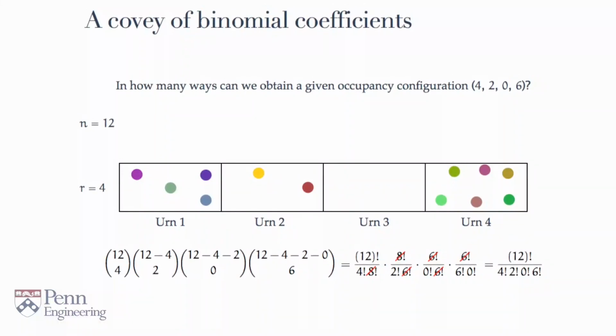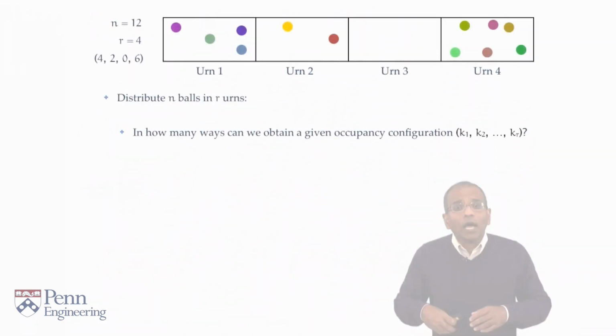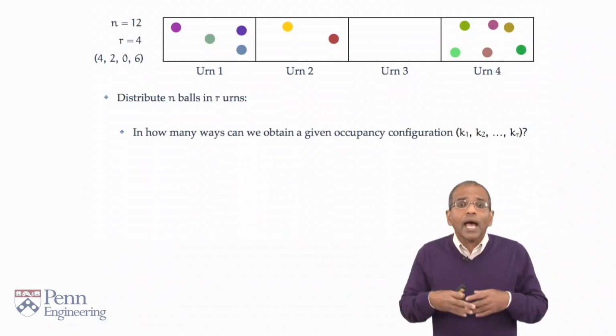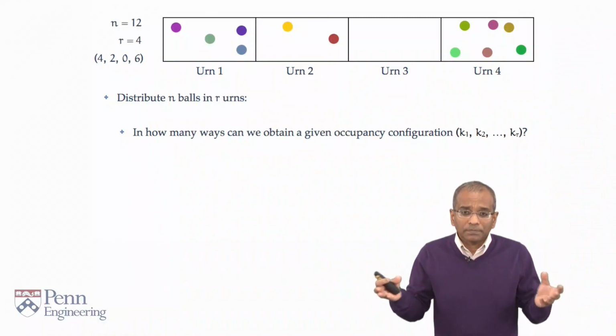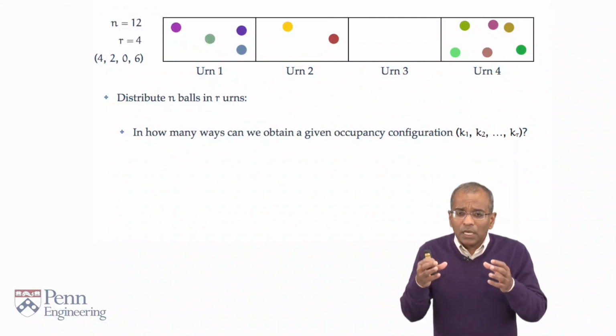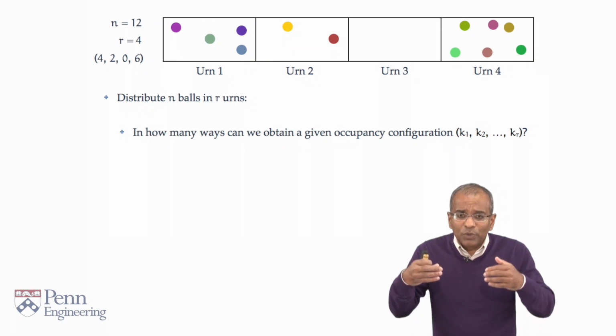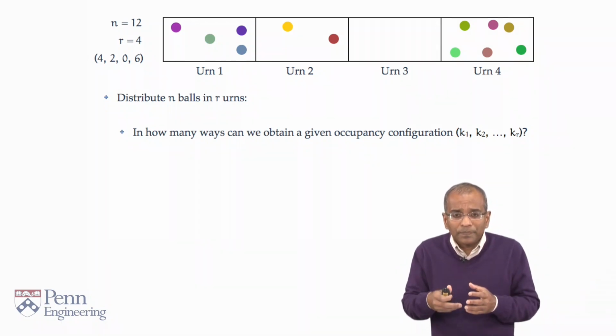Now that we've built up a right understanding of a simple implementation of the schema, let's promptly generalize and come up with what an expression should be in the abstract setting, where we have n balls and r urns. And the process will be exactly as we saw in this example.